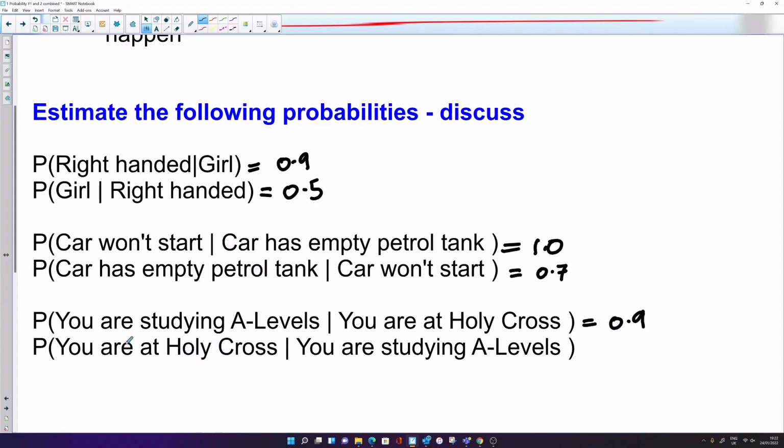What about this last one? What's the probability that you're at Holy Cross given that you're studying A-levels? Well, a bit of a trick this one, I think, because just because you're studying A-levels doesn't mean that you're at Holy Cross. You could be studying A-levels at any college in any city around the world. So that's going to be a pretty low probability, I would say. Okay, so that's just a few fun examples there.